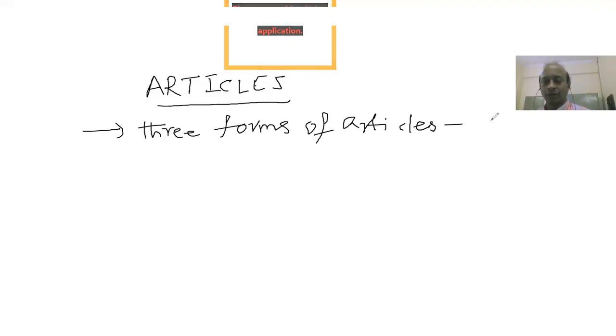They are a, an, and the. These are the three forms of articles, right? So these three forms of articles are divided into two categories.